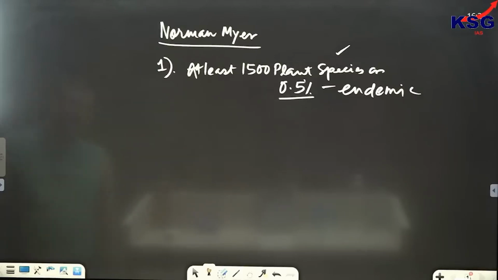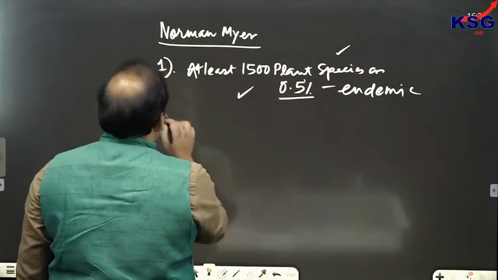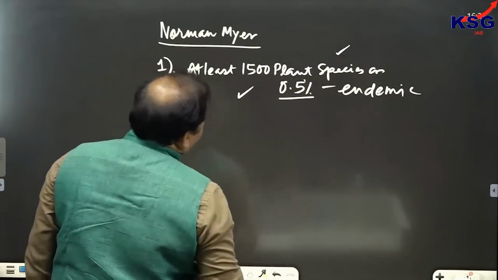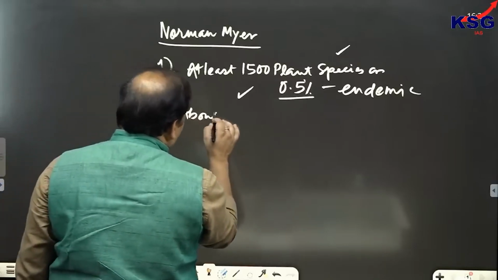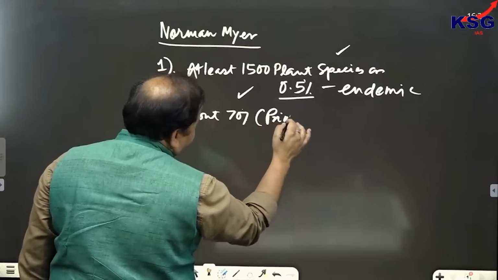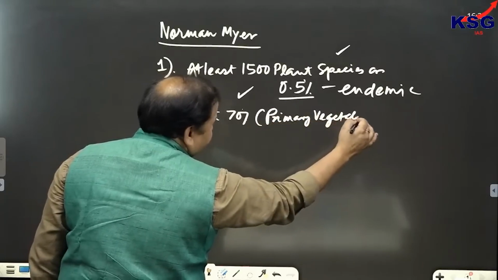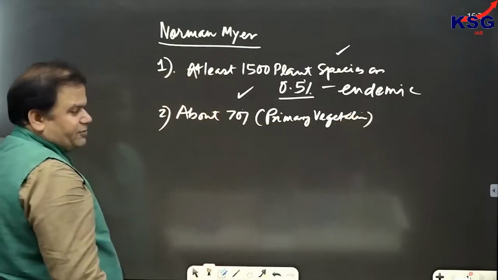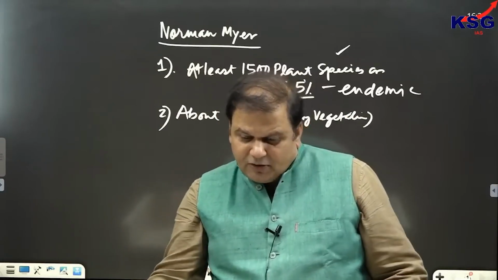And the second thing is what? That means what kind of biodiversity is present in that area. The second thing is that about 70% of primary vegetation has been lost.